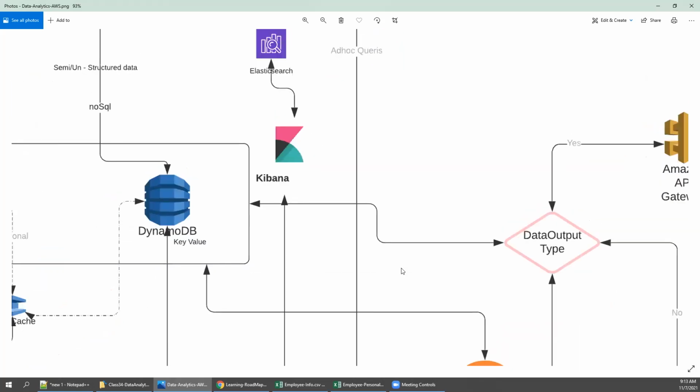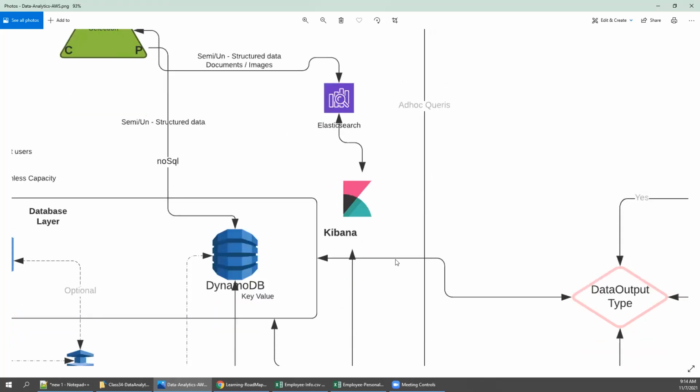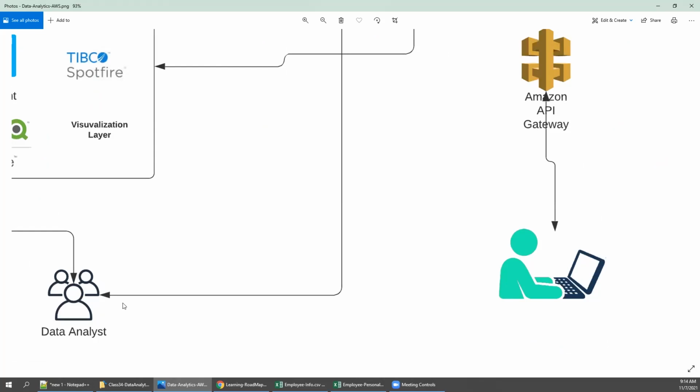There is another way: if you have many images and everything is getting stored, then you also need to configure Elasticsearch. Elasticsearch will always scan the stored semi-structured and unstructured data, using Kibana, so people can access the relevant information.